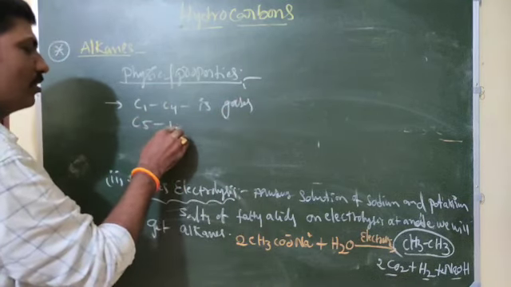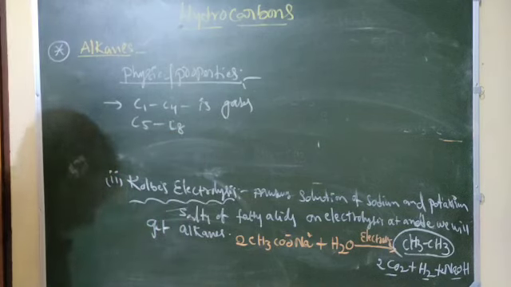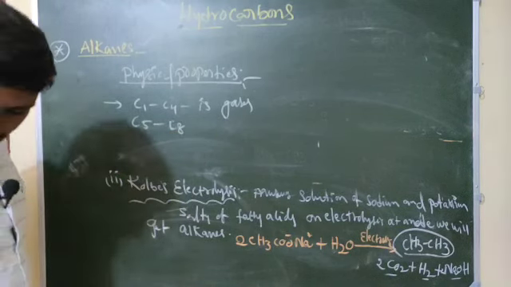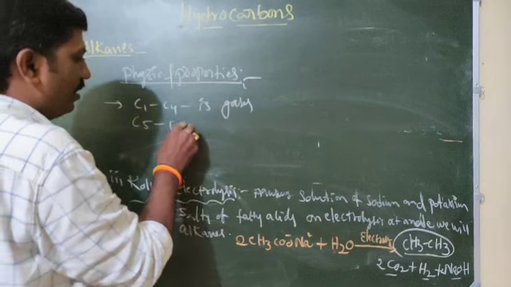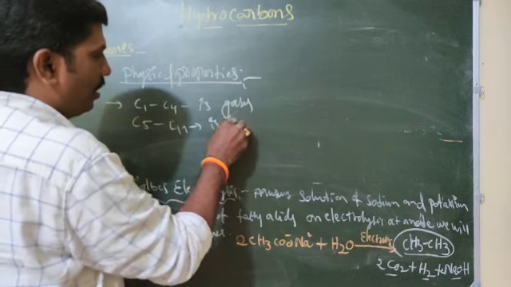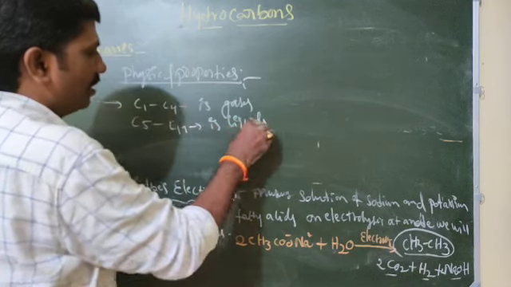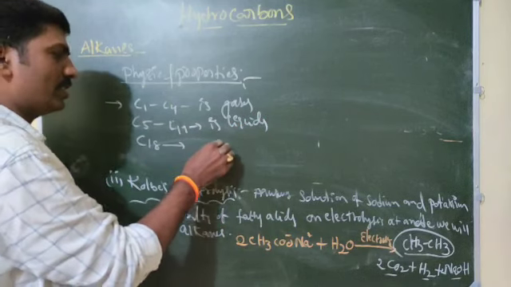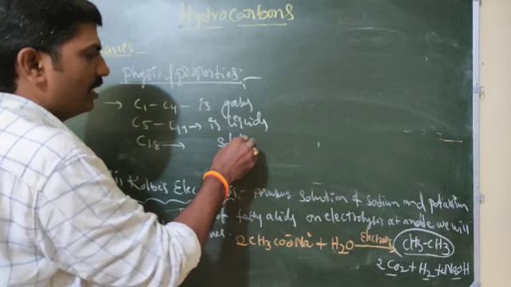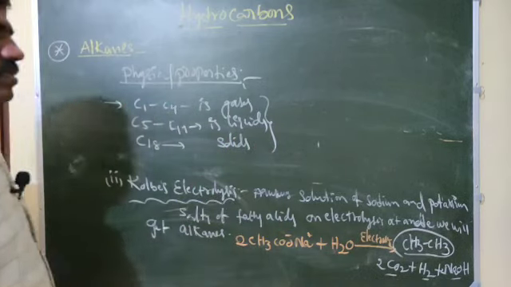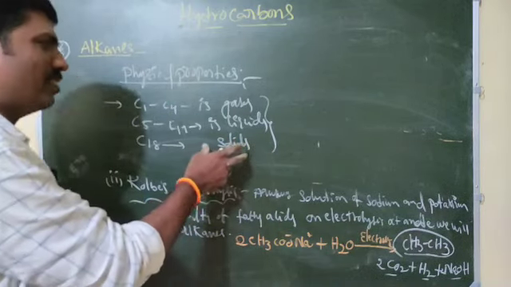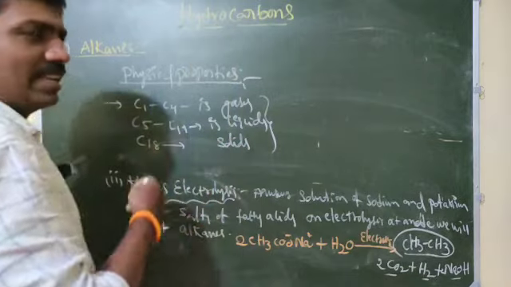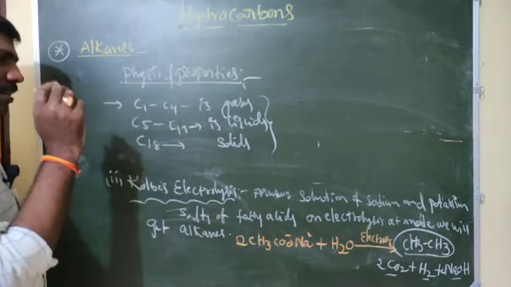Carbon 5 to carbon 17 are liquids, liquid state, and then carbon 18 onwards are solids. So gases, liquids, solids, all these states of hydrocarbons are there based on the carbon number.